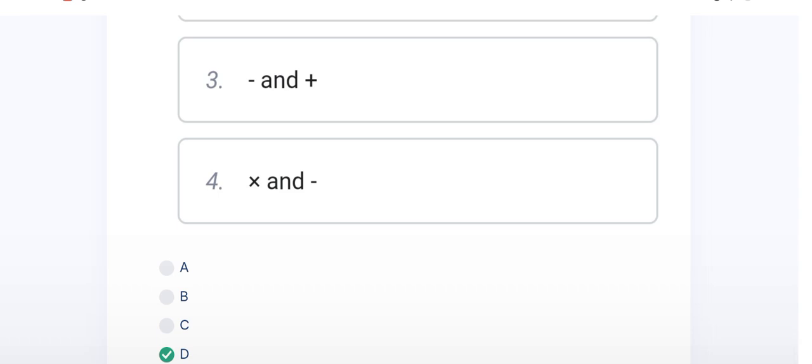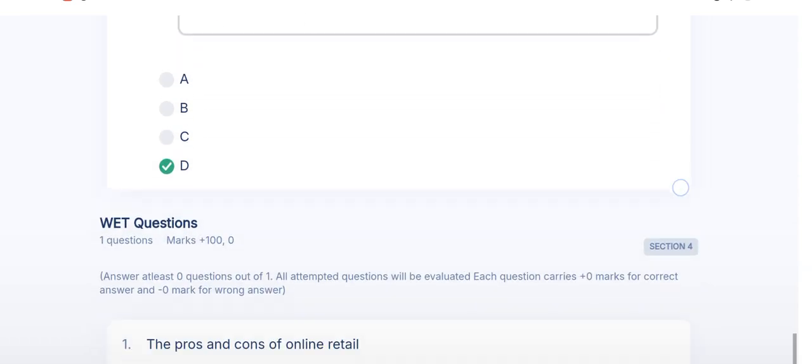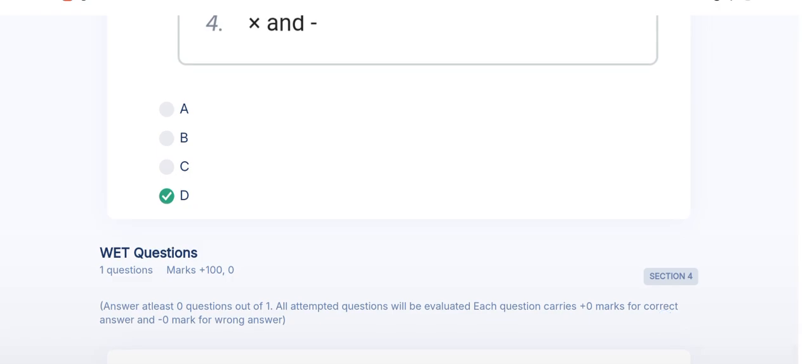Now all of you listen to one thing. If you crack these 3 rounds, then you will get the BET round. Otherwise you will not get the BET round.